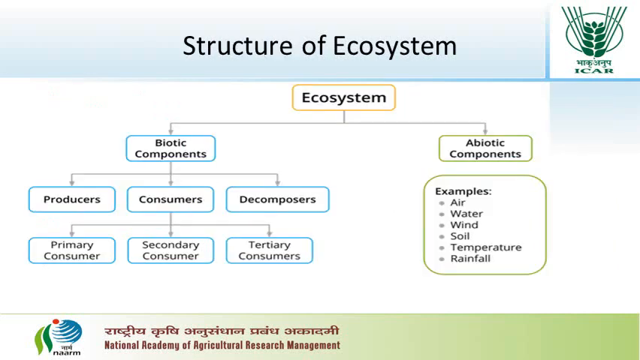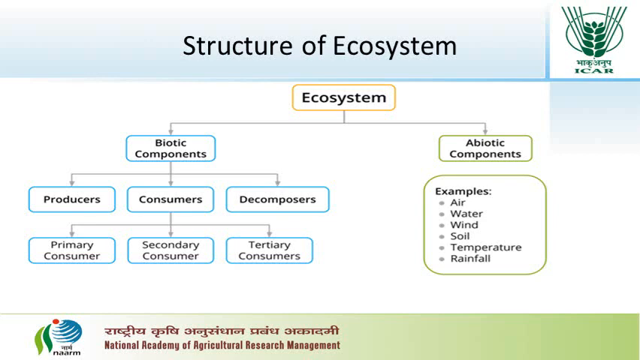The structure of ecosystem comprises of abiotic and biotic components. Abiotic components are usually the non-living components of our ecosystem, which include light, rainfall, temperature, air, soil, nutrients, etc. The biotic components are the living organisms that directly affect the ecosystem. The major biotic components of ecosystem are producers, consumers, and decomposers.